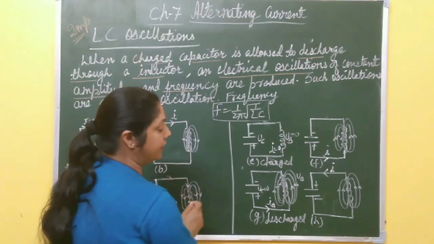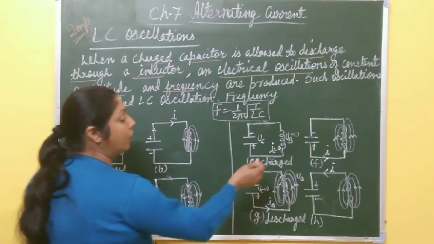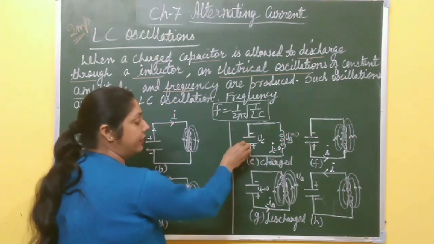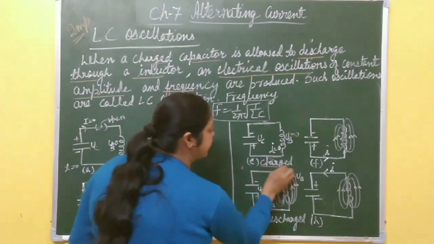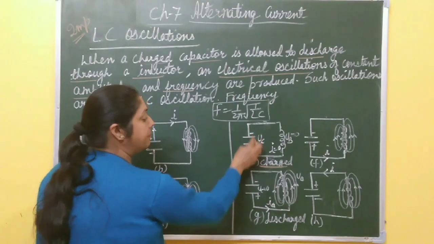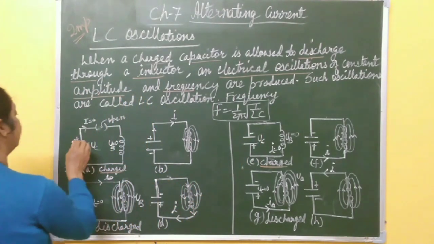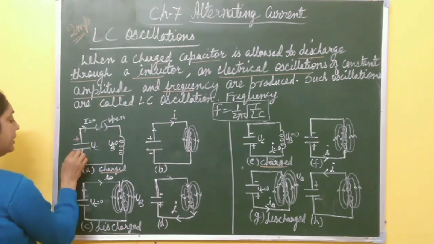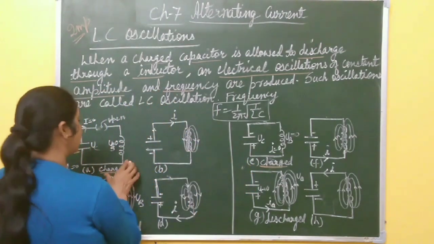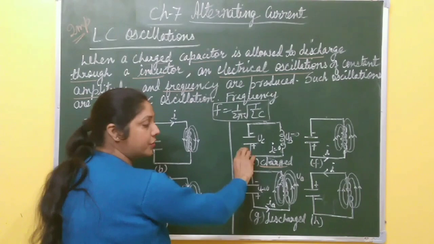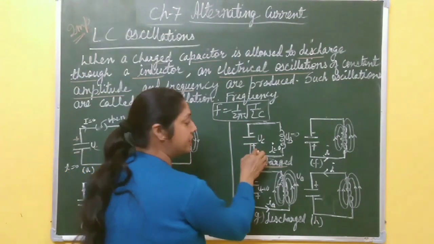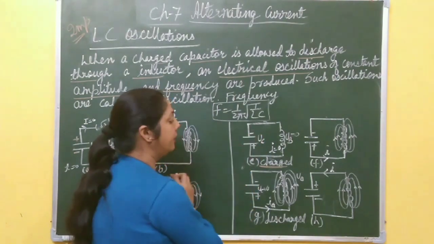Now in this figure E, after some time, the whole magnetic energy is converted into electrical energy, and this time the capacitor is fully charged, but the polarity of the plates is reversed. Initially the upper plate is positive and the lower one is negative. Now the plates are charged again, but the polarity of the plates has changed. Here the lower one is positive and the upper one becomes negative.